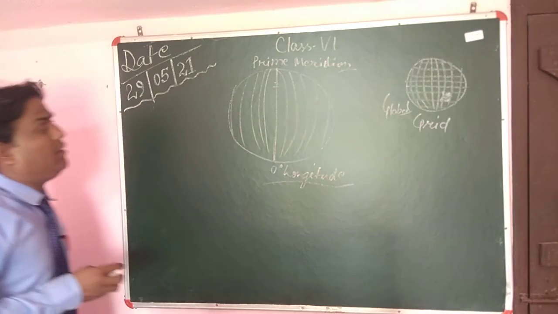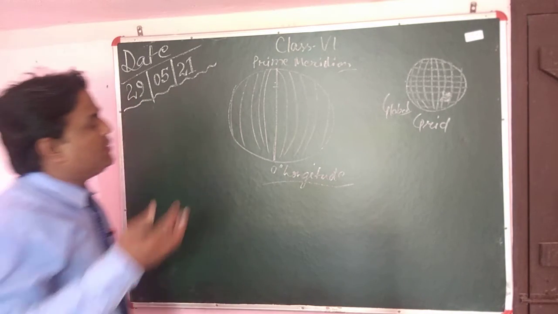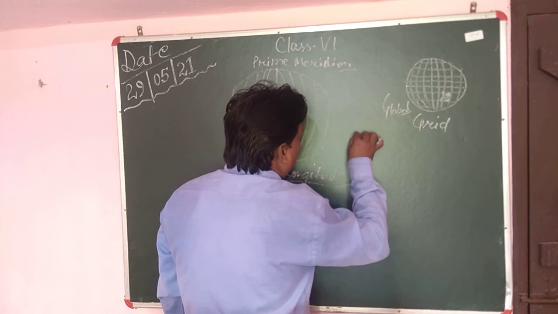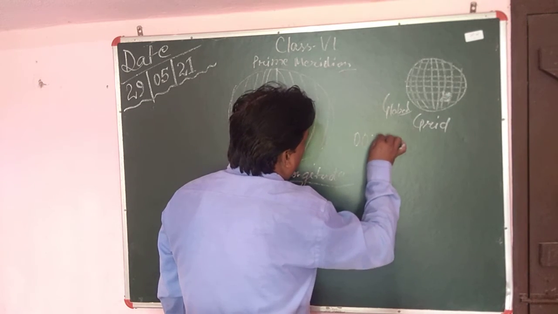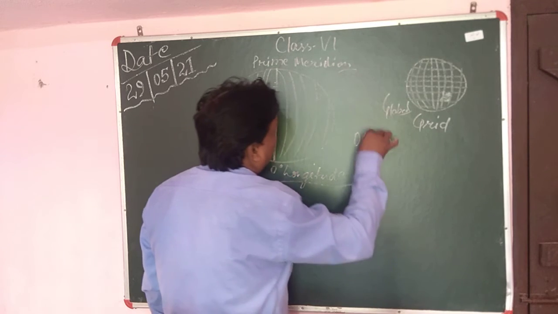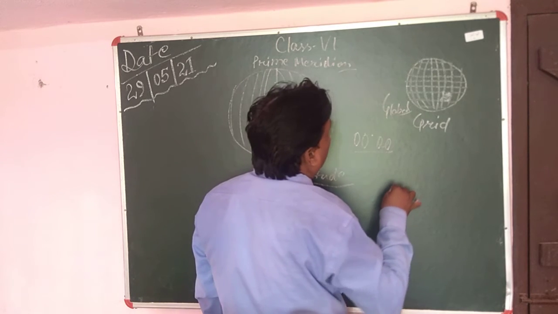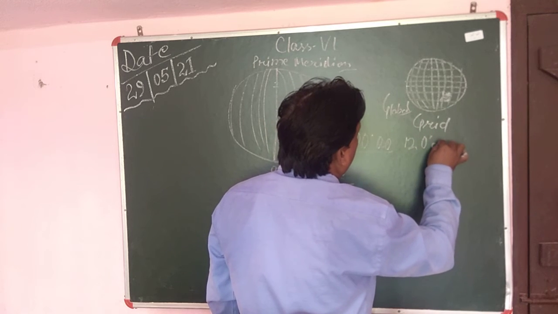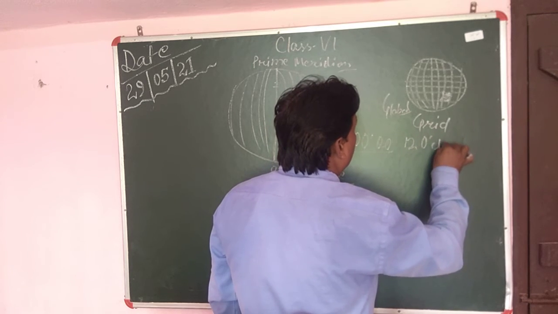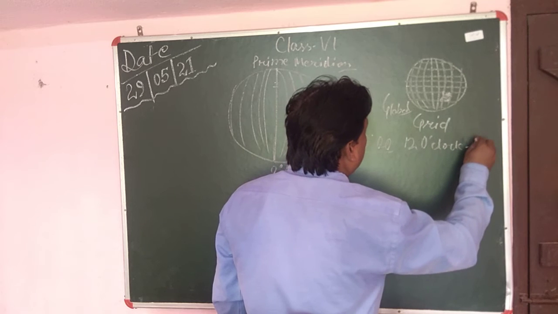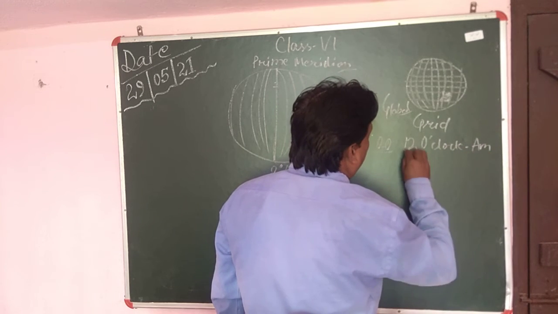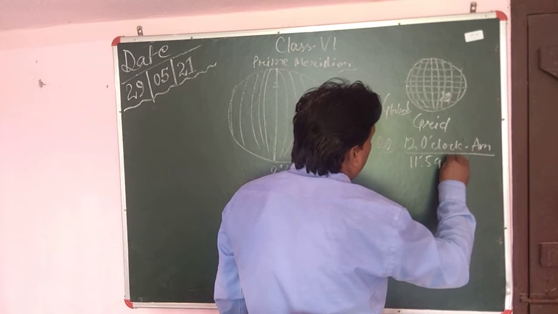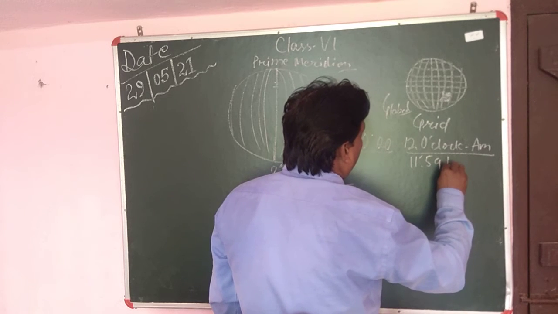Before I take this chapter ahead, let me tell you one thing. During the night, when the time becomes 00, at 12 o'clock in the night, it starts as AM and continues till 11:59 in the morning.